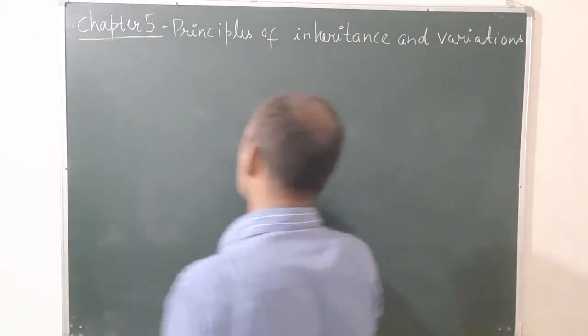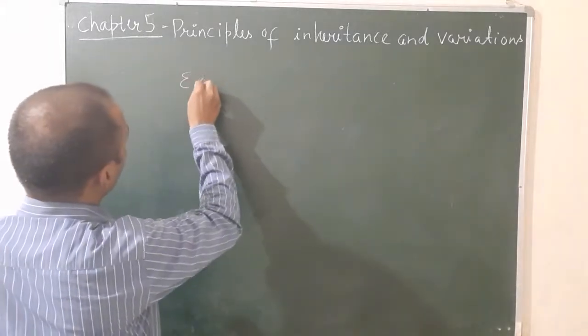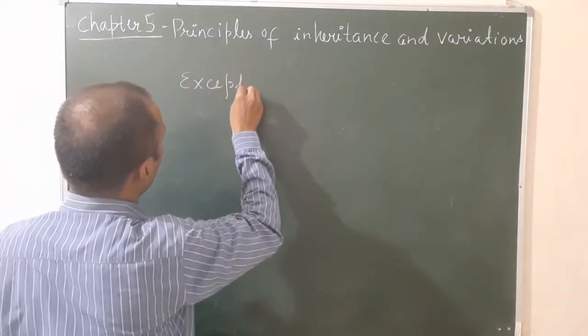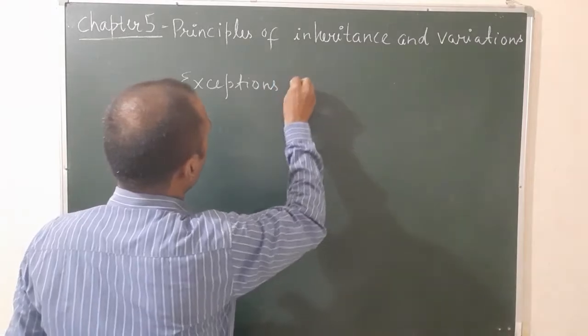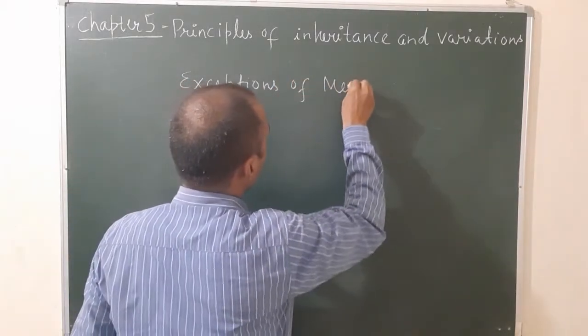Okay, so let's see again. There are two exceptions of Mendel's law of dominance.